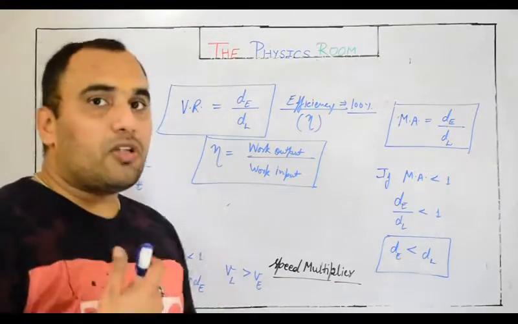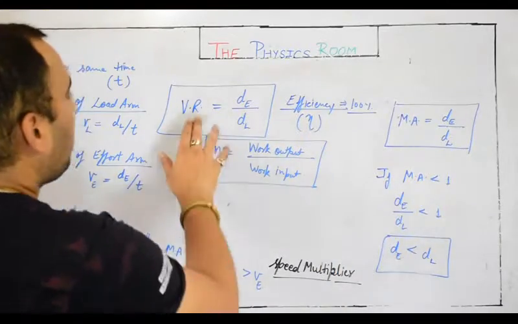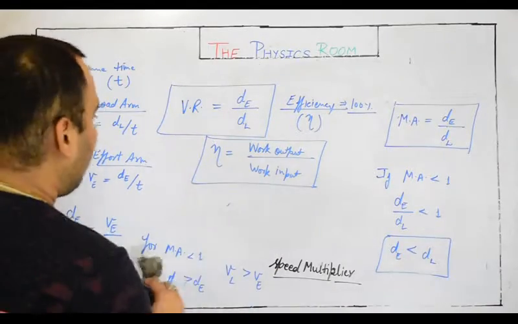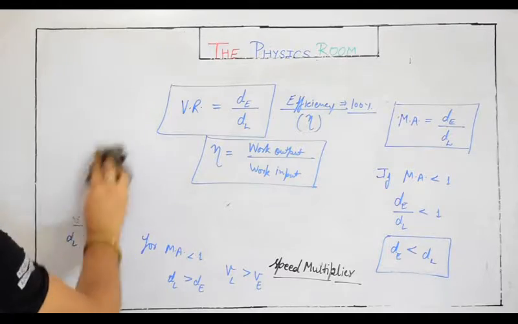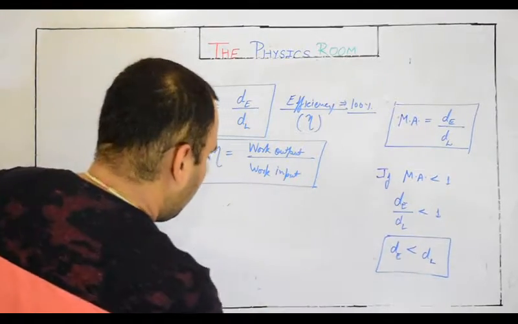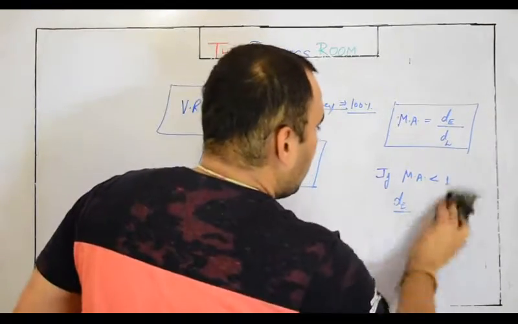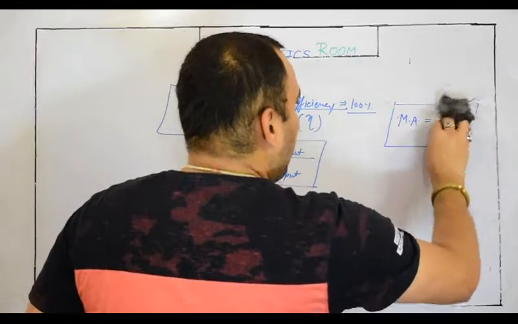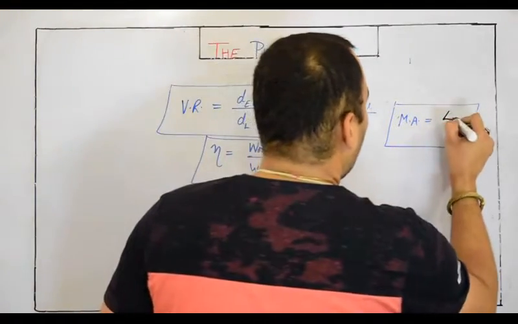So if we talk about the work done, you will understand the basic difference between velocity ratio and mechanical advantage. You may pause the video to copy this content. So the original formula of mechanical advantage is load upon effort.